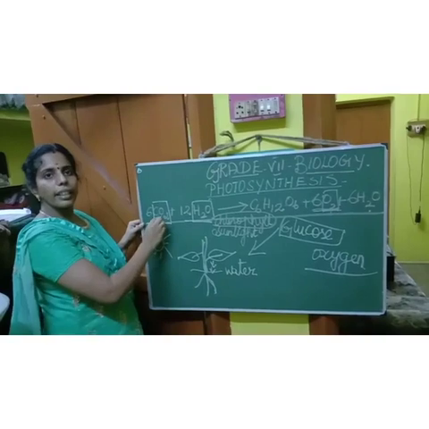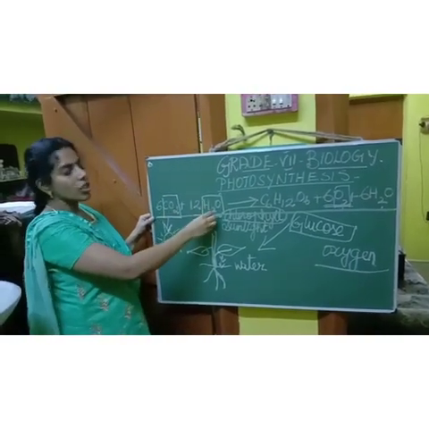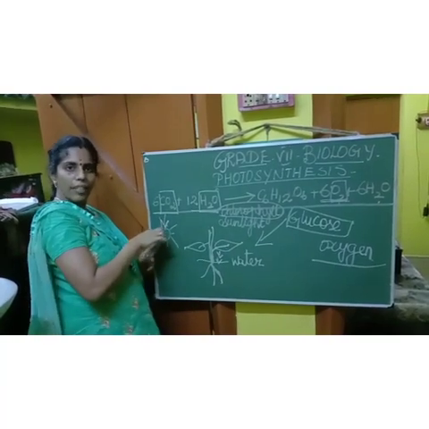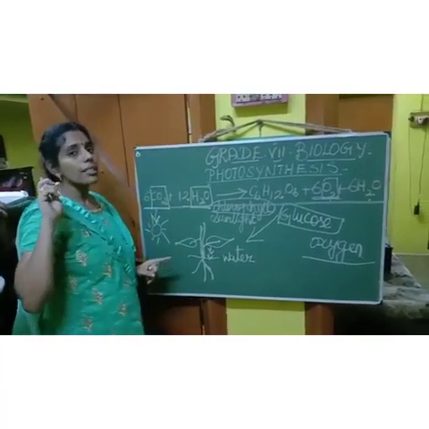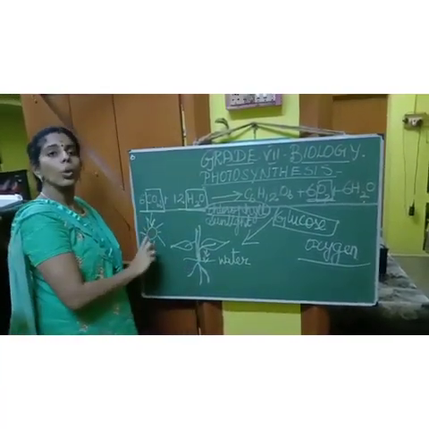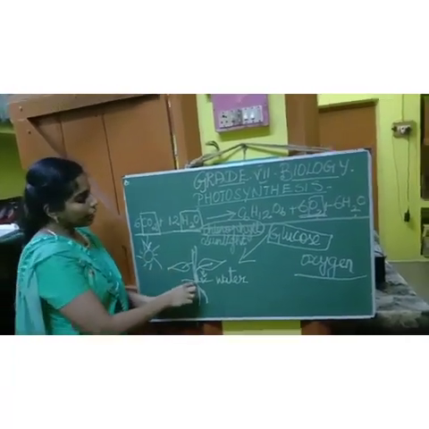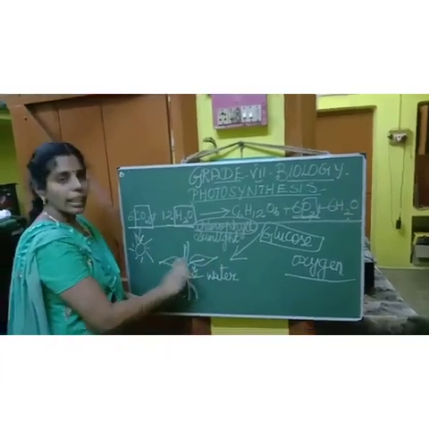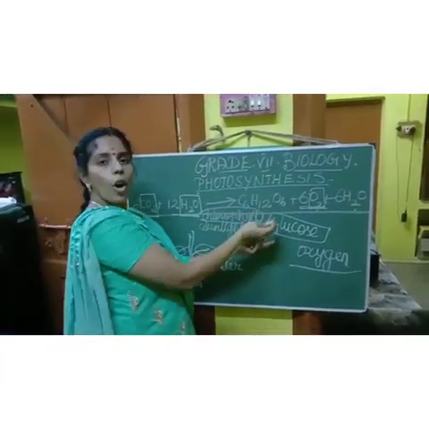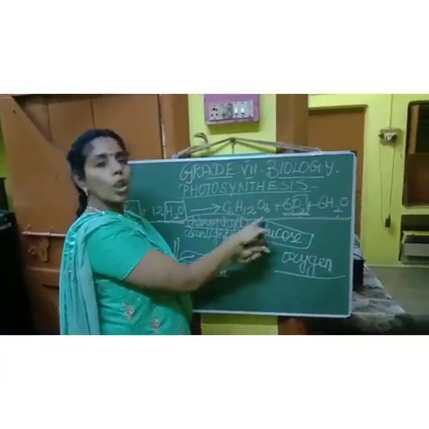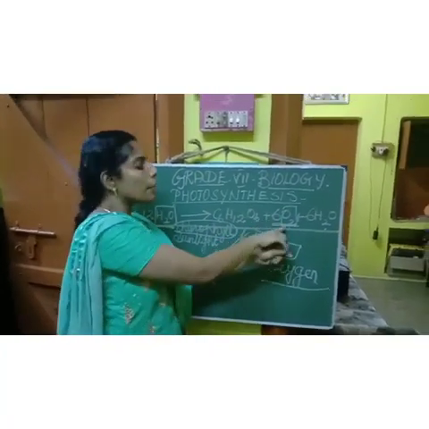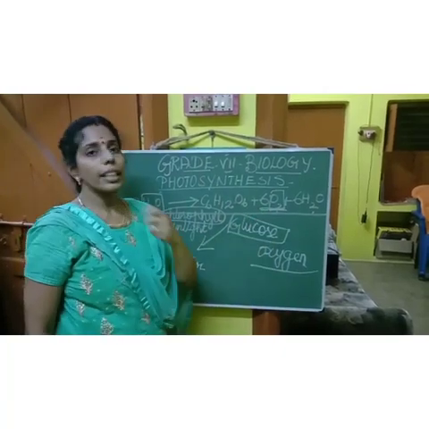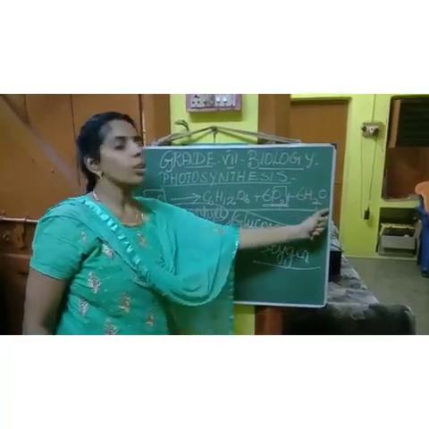So carbon dioxide is available in the atmosphere, we are pouring water, and sunlight is available in nature. Sunlight is the only source for the plant to prepare its food. And then chlorophyll, which is present in the leaf. And what is the product we are getting out of it? It is glucose, that is starch, plus oxygen. So when the photosynthesis process takes place, we get oxygen out of it and then water.